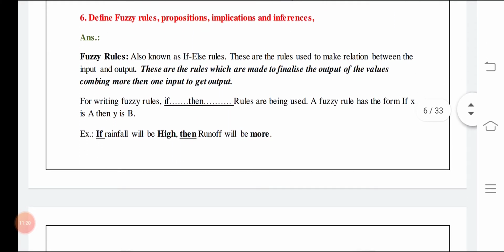Then what do we mean by the fuzzy rules? You have heard about the if else. If this will happen, then this will happen. For example, two situations are there. If this will happen and this will happen, then this will happen.